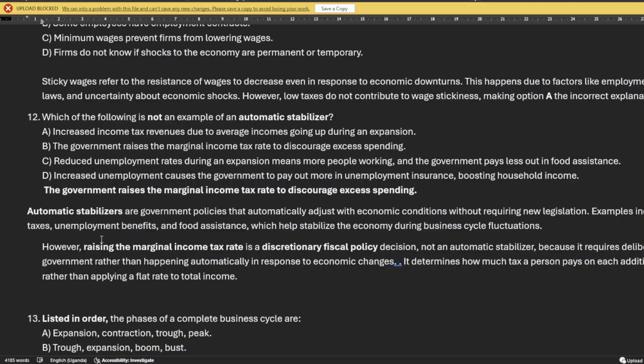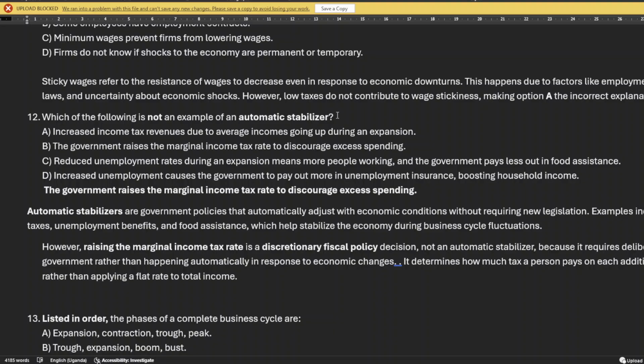Unemployment benefits: whenever someone is unemployed, especially in first world countries, the benefits come automatically. Food assistance too, which helps stabilize an economy during business cycle fluctuations.